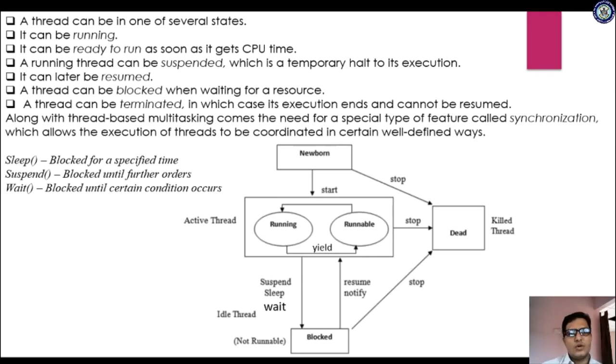You are seeing here the thread states. What is the first state? Newborn state, and next it is running and runnable, then blocked and dead. If you create a task, the thread is created. If the thread is sent for execution, the thread is running. If the thread is waiting for some event to occur, then using the suspend, sleep and wait methods it is called an idle thread.